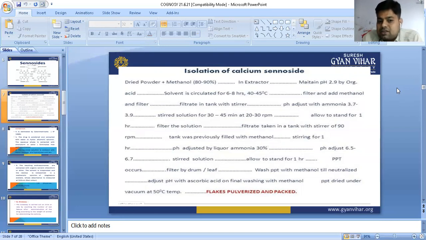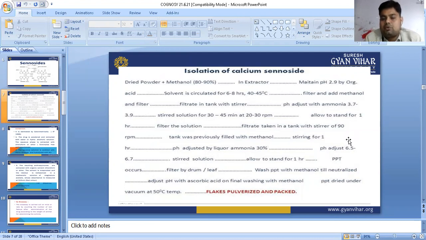The pH is adjusted with ascorbic acid, meaning vitamin C, on the final wash with methanol. Then the precipitate is dried under vacuum at 50 degrees centigrade, pulverized and